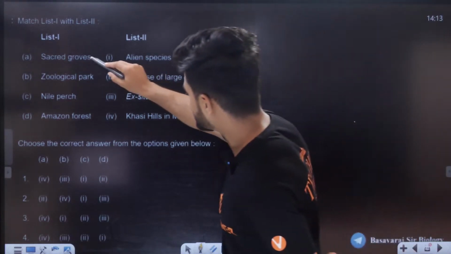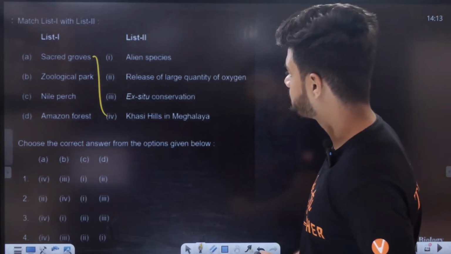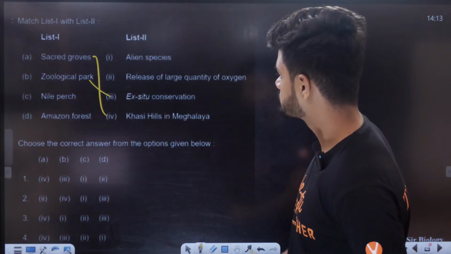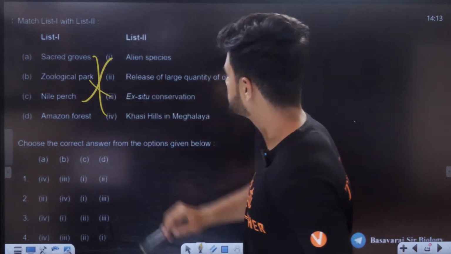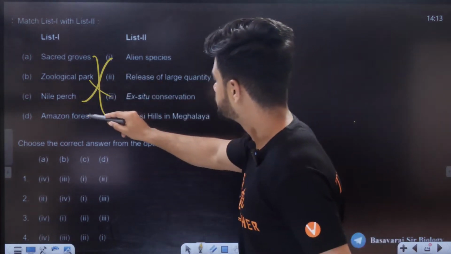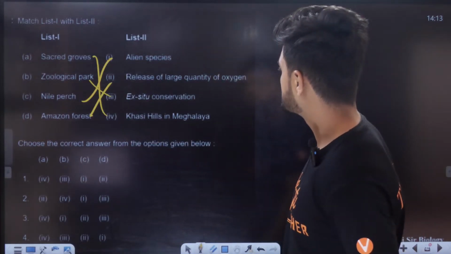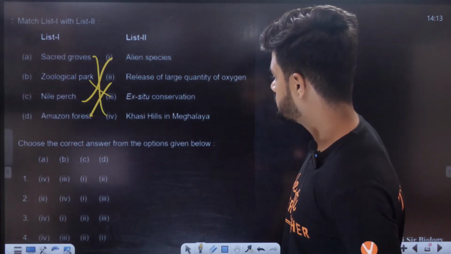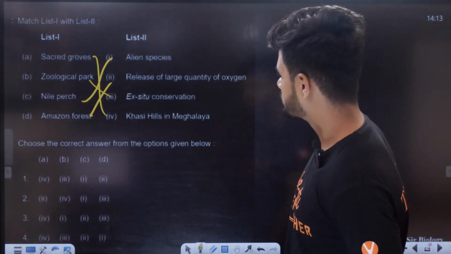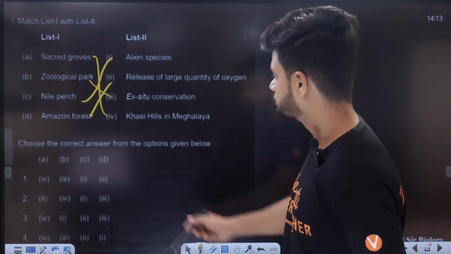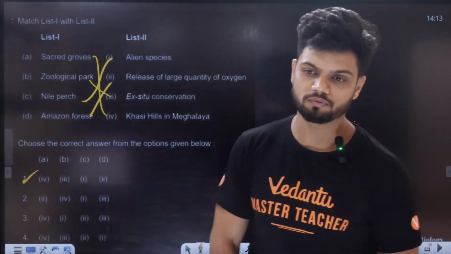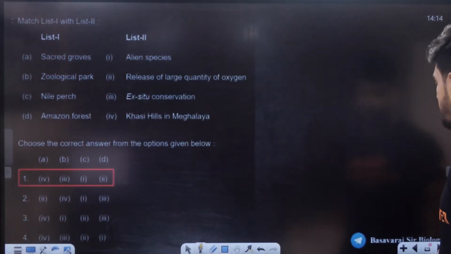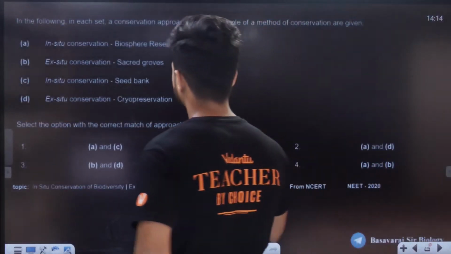Sacred groves we just now learned is Khasi Hills in Meghalaya, conservation. Nile perch, alien species invasion. Amazon forest is going to be the lungs of oxygen. So A is going to be 4, B is going to be 3, C is going to be 1, and D is going to be 2. Option number 1. This right here is the homework question.